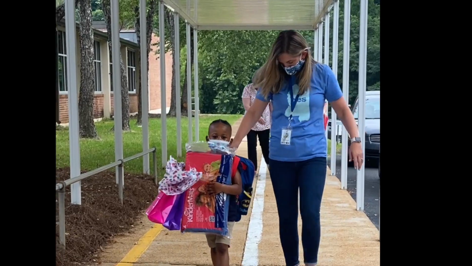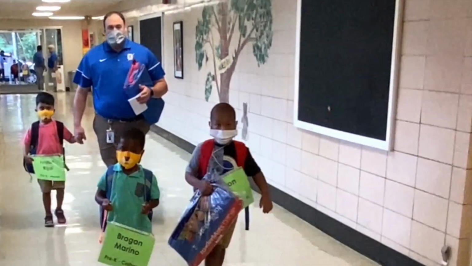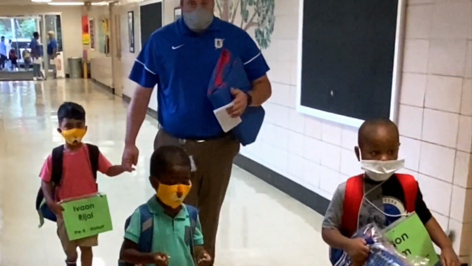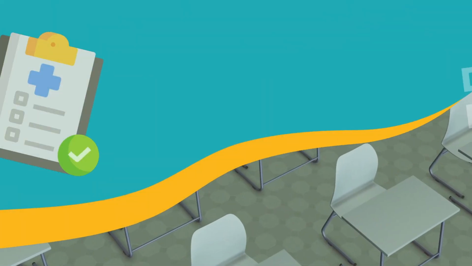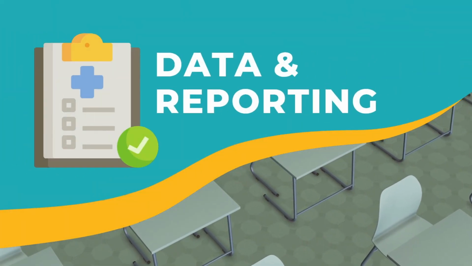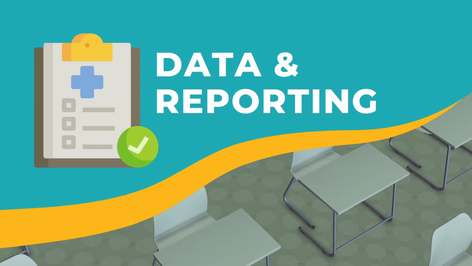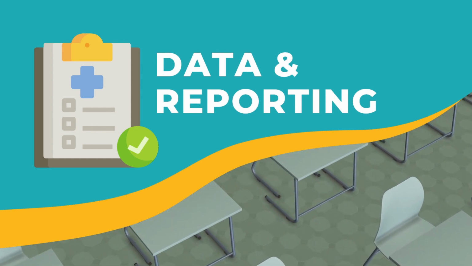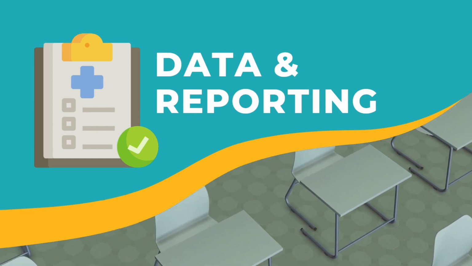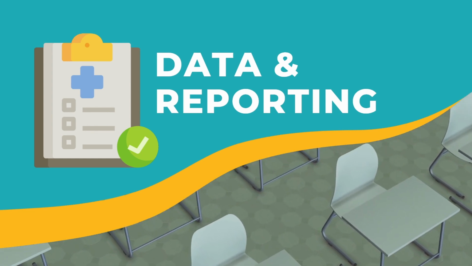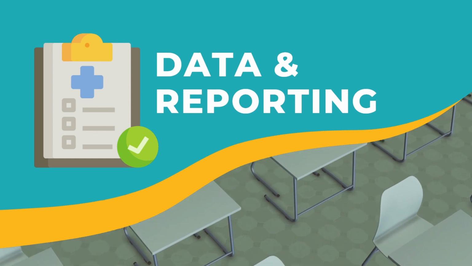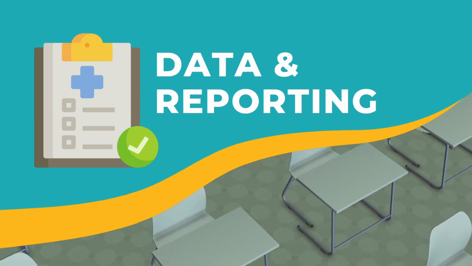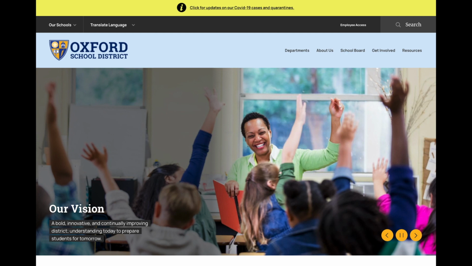We have just completed our first week of school in the Oxford School District and sincerely appreciate the support and cooperation from students, parents, teachers, and staff. As we begin reporting COVID data to the Mississippi Department of Health, it is important for our parents to know where to find our COVID cases and quarantine numbers. We also want to help parents understand the process for notification if your child comes into close contact with a positive case and if they are required to quarantine or not.